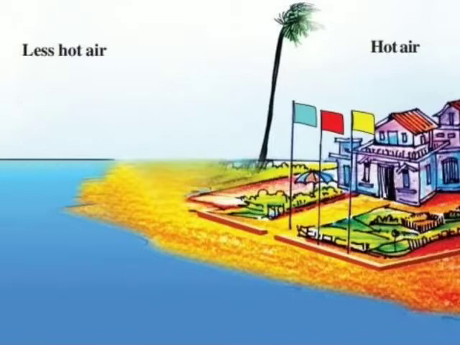But similarly, what happens to the sea? Yes, the air in the sea will have only less heat. That means the air will be cool over there. So during the daytime the air from the sea blows towards the land. The less heated air from the sea blows towards the land, and that is called sea breeze. So the sea breeze takes place during the daytime.